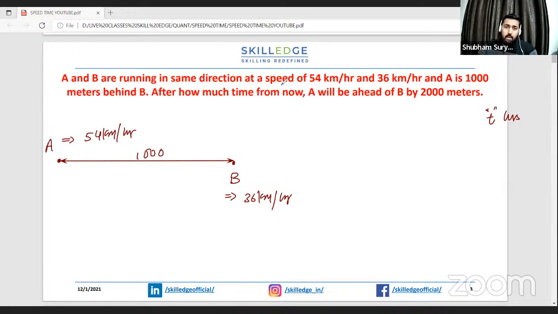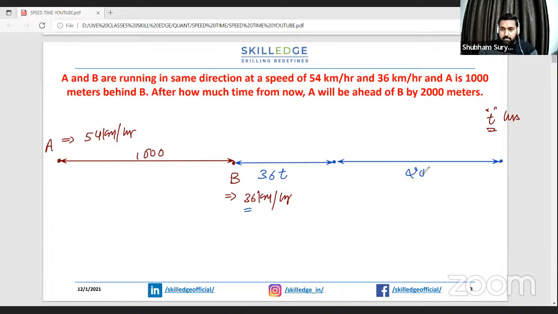Now see, in those t hours B would have traveled a certain distance, right? So in those t hours B would have traveled a distance of exactly 36 into t kilometers, right? At 36 km per hour for t hours, B would have traveled a distance of 36 into t. Now B is at this particular position, and A is ahead of B by 2,000 meters. So A is 2,000 meters ahead of B. It means A's position has to be somewhere over here, guys.